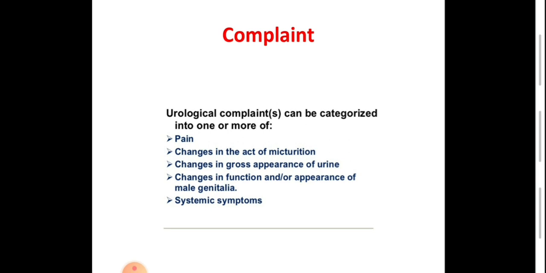The most common urologic complaints or symptoms the patient presents with include pain, change in the act of micturition, change in gross appearance of urine, change in function and or appearance of male genitalia, and systemic symptoms.